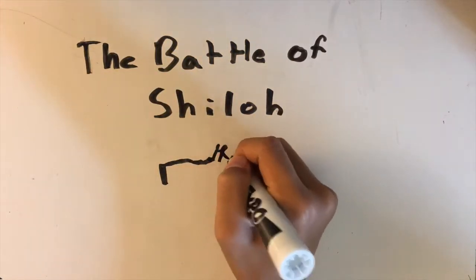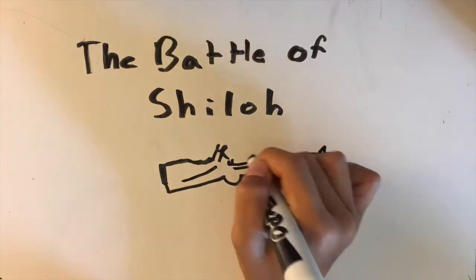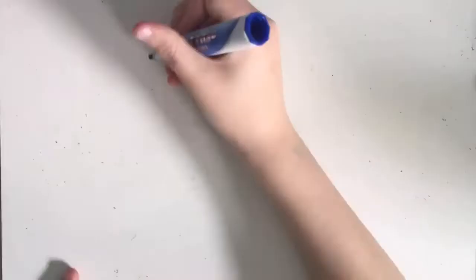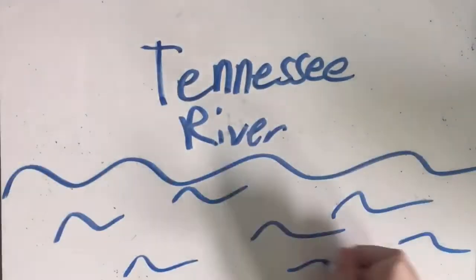The Battle of Shiloh, aka the Battle of Pittsburgh Landing, by Andy and Megan. The Battle of Shiloh took place on April 6th or 7th, 1862 at the Tennessee River.